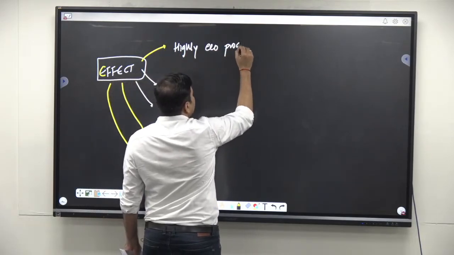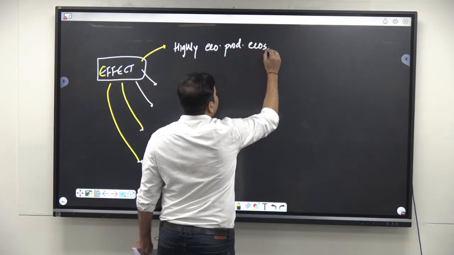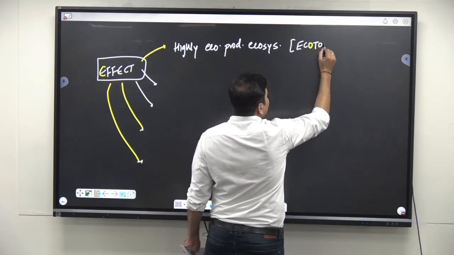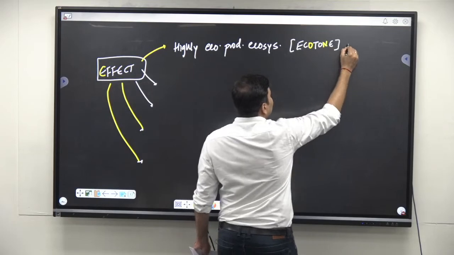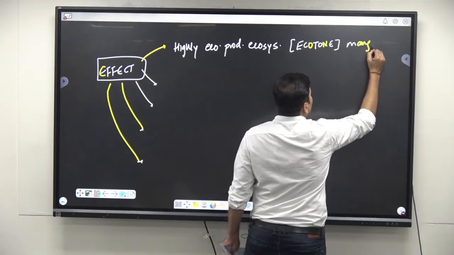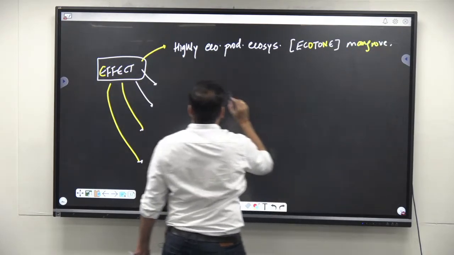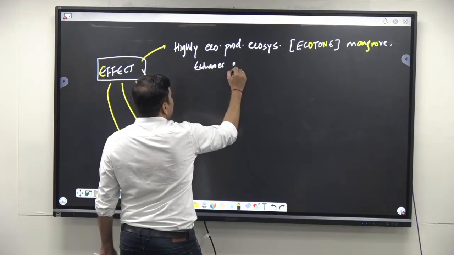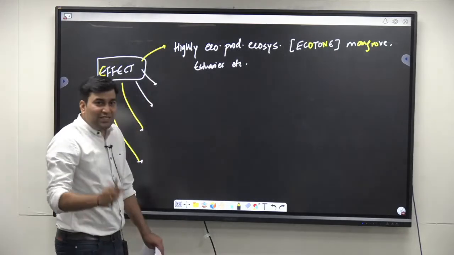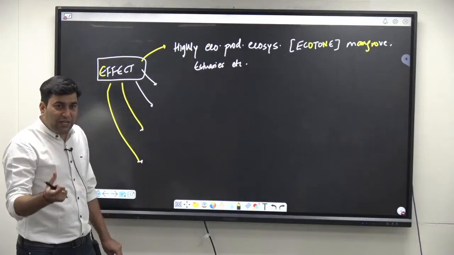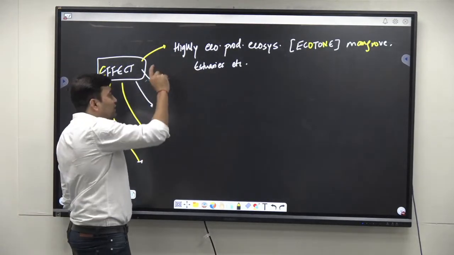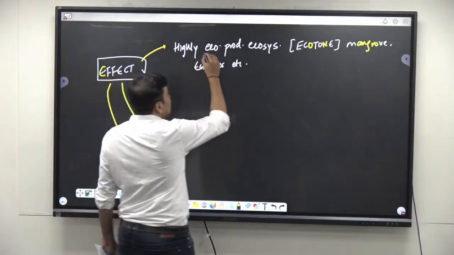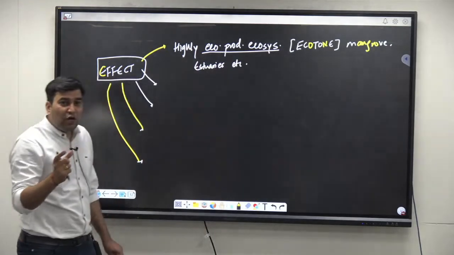Ecological productive ecosystems. In bracket, what will you write? Use the term ecotone. Ecotone areas like mangroves, estuaries, etc. Correct? That means the ecosystem functioning of the particular area, the coastal ecology, is going to be impacted because you are going to disturb the ecological productive area.